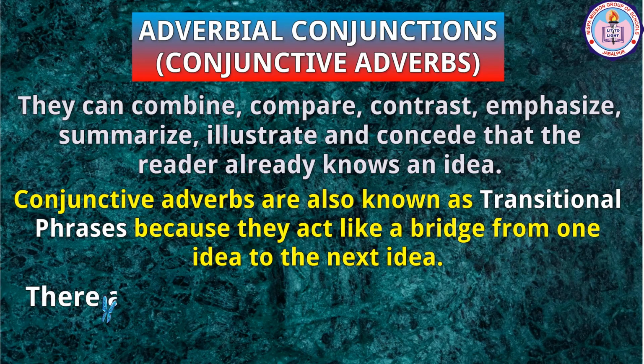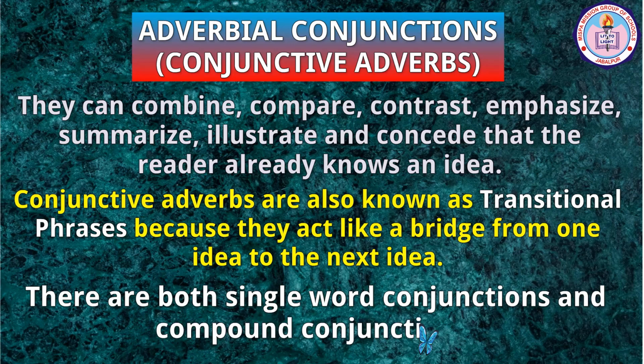There are both single word conjunctions and compound conjunctions.